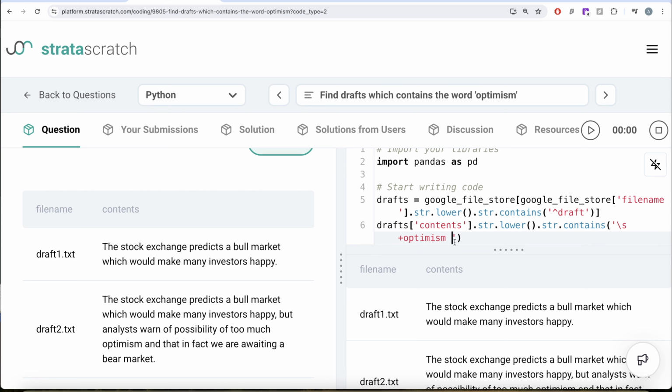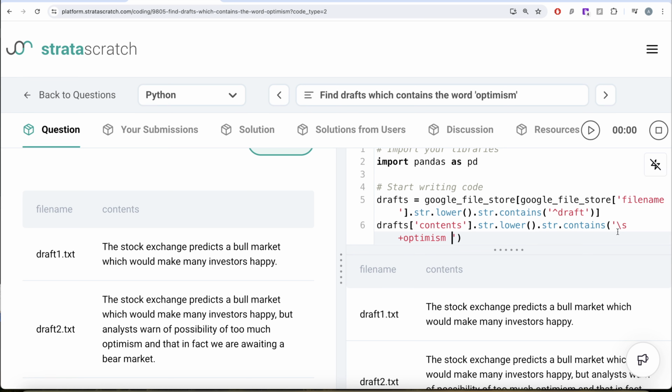So there might be two questions for you here. Firstly, why do we need a space after optimism? Just think about it. Even if the content starts with the word optimism, you will write optimism space something, right? So in that case it is satisfied. Even if it is in the middle of the sentence, after the word optimism there will be a space, right? That is how you write English. So in both cases you need a space.